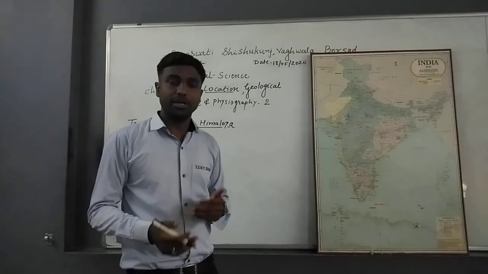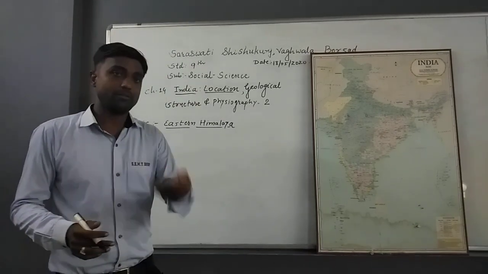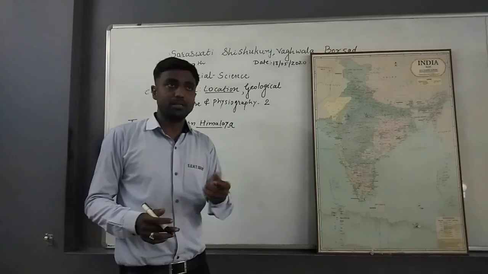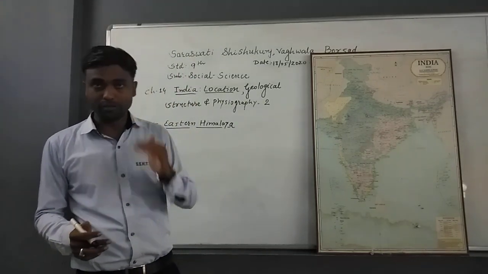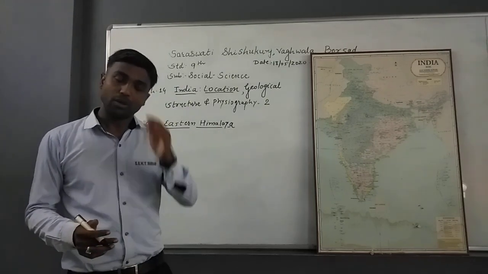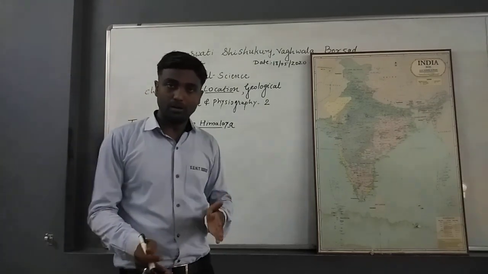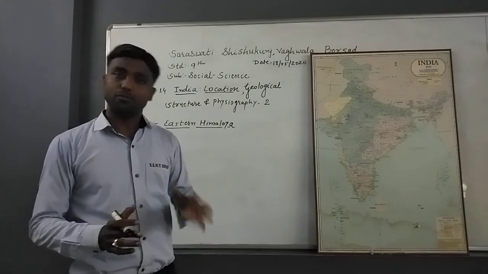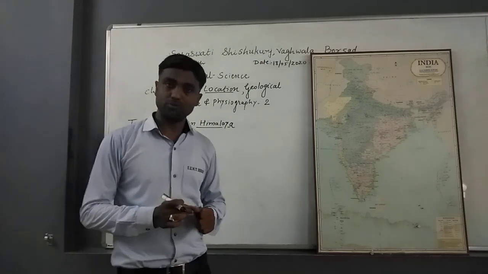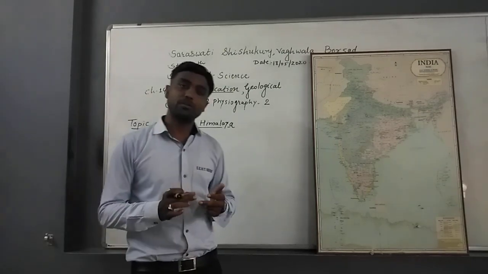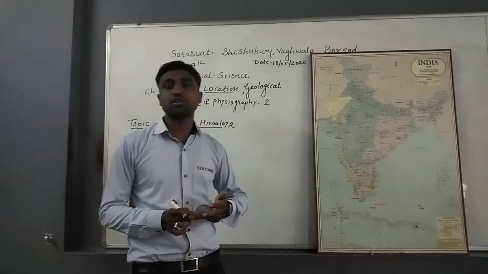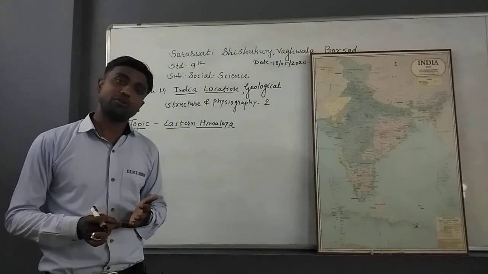quickly revise it. In that we talked about what physiography is: the upper area, or you can say some landmass having altitude from the earth's surface, is called physiography. So on the basis of physiography, India is divided into 5 parts. The first one is the northern mountain ranges, the second is the great northern plain, the third is the peninsular plateau, the fourth is the coastal plains, and the fifth is the archipelagos.